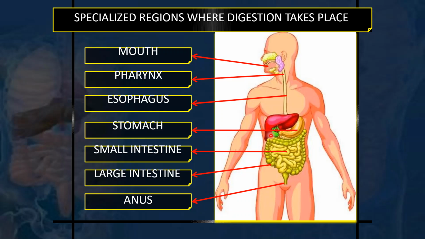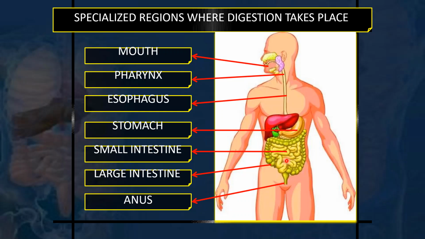They are not a direct part of the tube, so the food does not go into those accessory organs, but those accessory organs secrete their enzymatic secretions and juices, which are poured into the main digestive tract, the main tube, and here they help in the chemical digestion of the food.